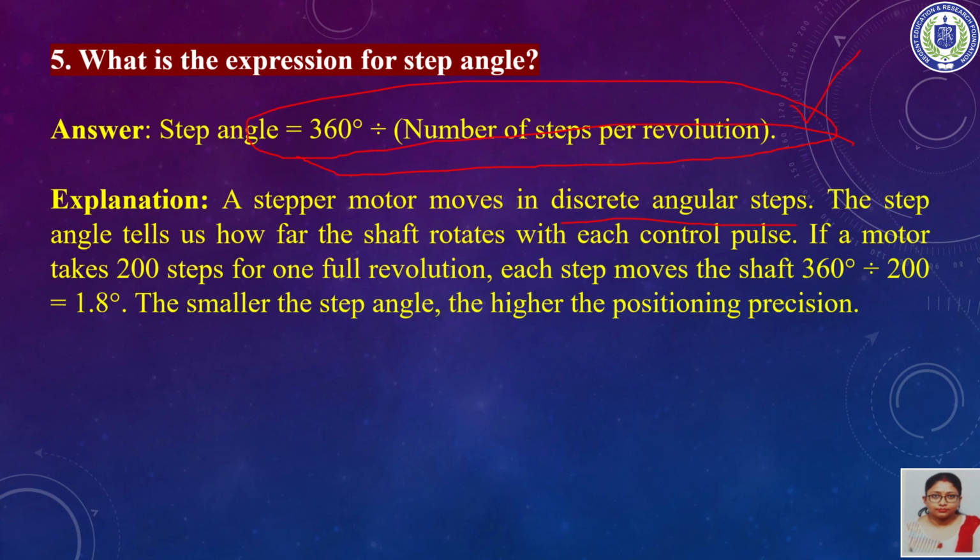Suppose we take a motor which takes 200 steps for one full revolution. In that case, each step will move the shaft by 360 degrees divided by 200, that is 1.8 degrees. The smaller the angle, the higher the positioning precision.